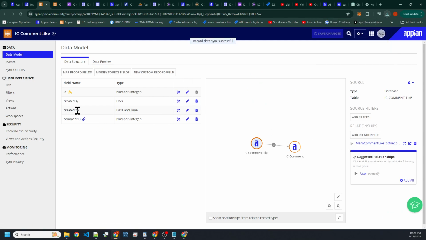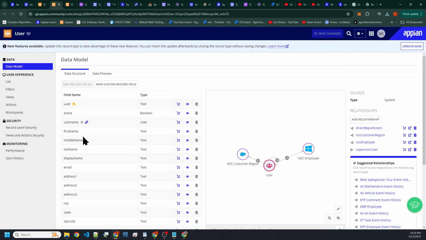It captures when the user clicked on it, as well as the user, and what comment did the user like, right? It's interesting because there are users here, but this user here is actually a data model that was created for a different application.